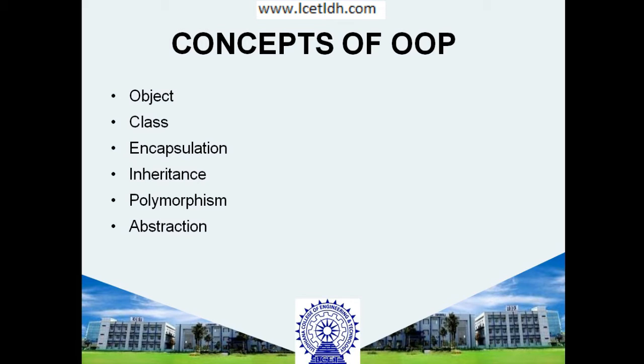First of all is the object. What actually is an object? An object is a real life entity. For example, a student is a real life entity, so that is an object. And what does a class contain? A class contains all the features of the student, for example the name of the student, his father's name, his roll number, and so many things. So the class contains all the information, and the object is the physical entity, that is the student itself.